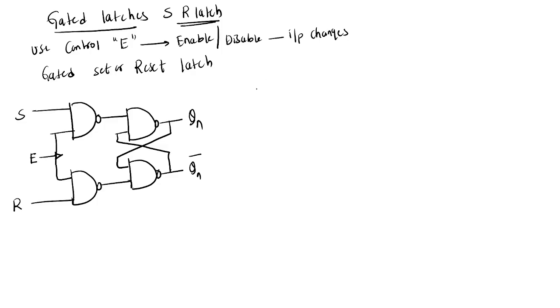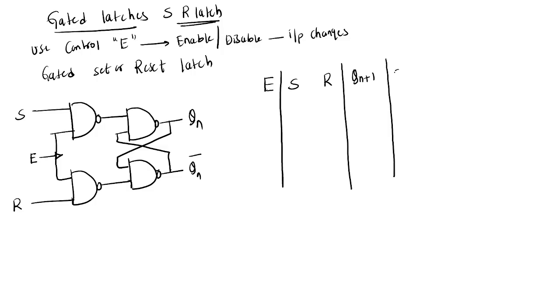So if you see the truth table: enable, S, R, Qn plus 1, Qn plus 1 bar and the next state. When enable equal to 0, it will be in off state.